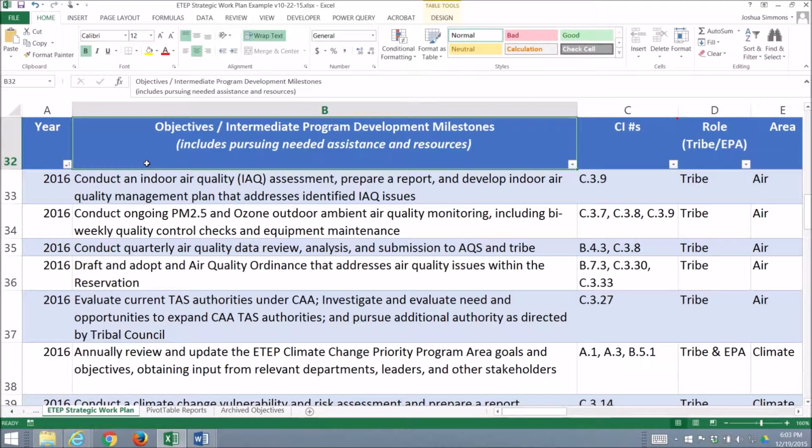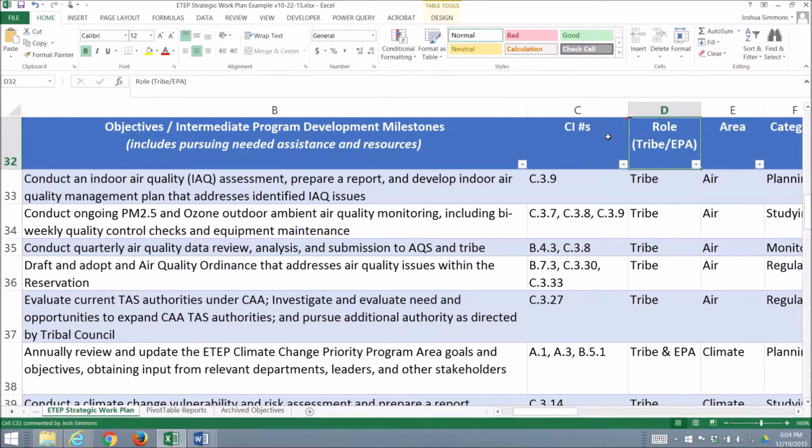So some of those elements will include first the major objectives or milestones that you will want to accomplish or need to accomplish in a given year. The capacity indicator numbers in column C, which are useful for your GAP grant proposal. You may have a role area.